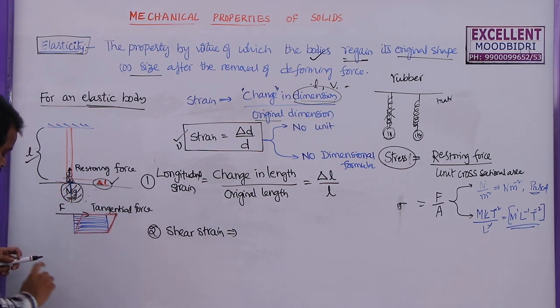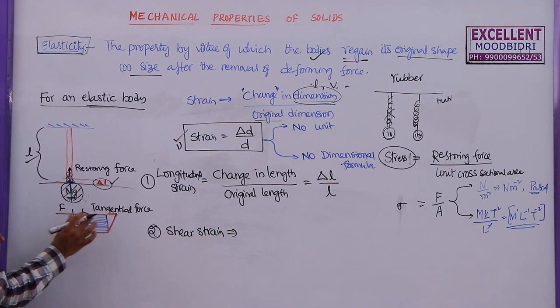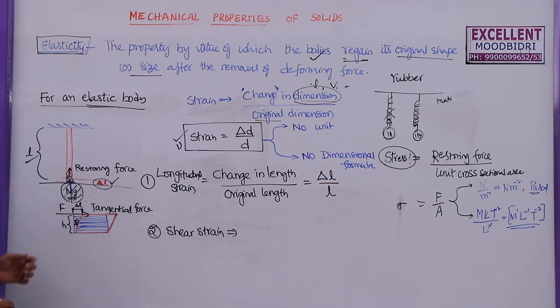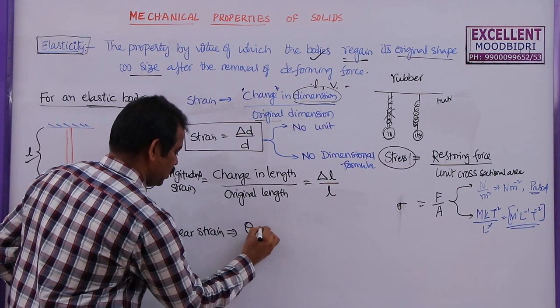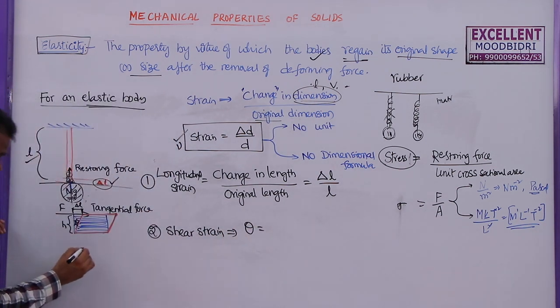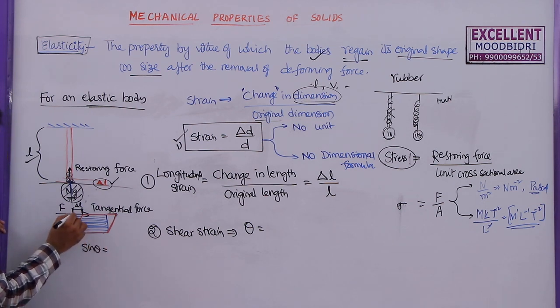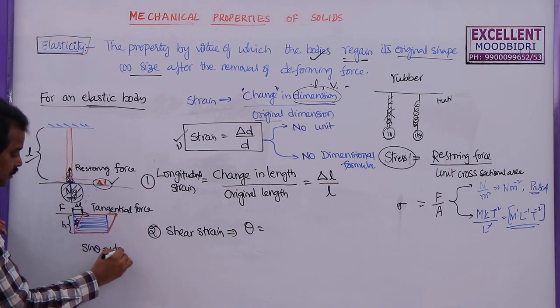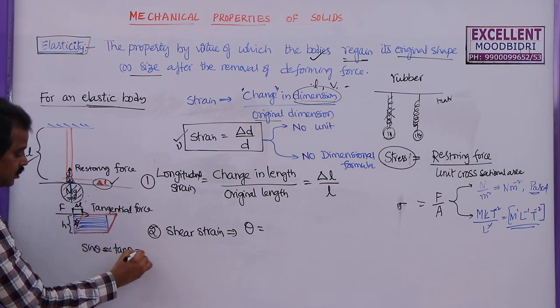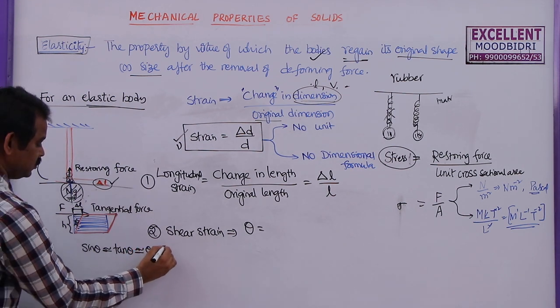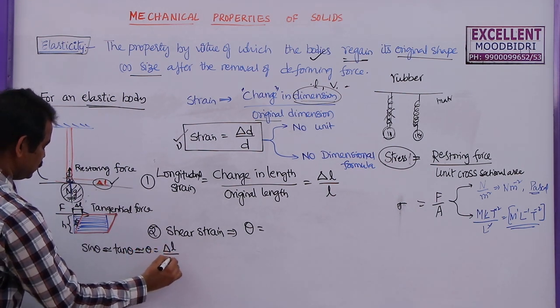To find the shear strain, see this is the change in the position of this edge. Let me take this as delta L, and this is the height of this body. It means shear strain is measured in terms of angle theta. But how to find this value? We know that sin theta is equal to opposite side by hypotenuse. If theta is very small, sin theta can be written as tan theta, which is nearly equal to theta. This is equal to opposite side by adjacent side h.